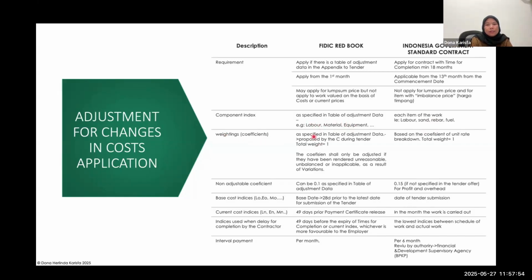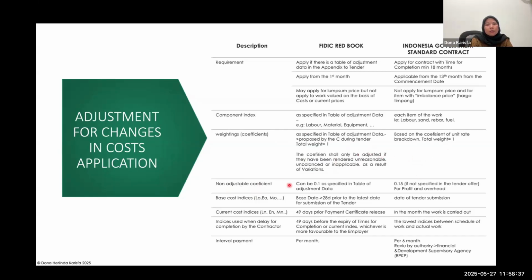And about the weighting coefficients, the FIDIC Red Book says that it has specified a table of adjustment data, and still the contractor can propose to revise it, but only limited. The total weight is the same, only one, and then so this adjustment. But for the government, still the same, the total weight should be 100%, or one. But the coefficient itself depends on the unit rate breakdown that you have. If you have a bill of quantity, of course, you have to make the unit rate breakdown, especially for unit price. So all the coefficients can be used to calculate the price adjustment.